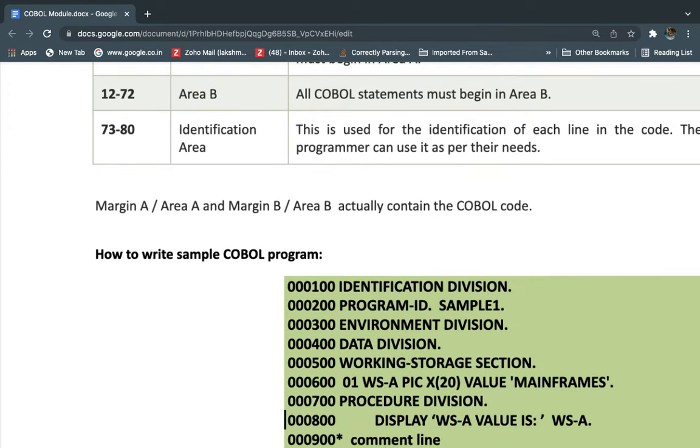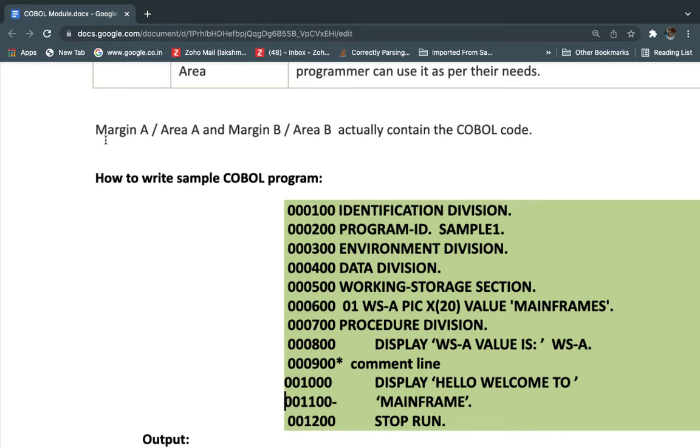For example, I wrote one sample program. This is the sample COBOL program. I told you we have columns 1 to 80. Here columns 1 to 6 hold the sequence number; for example, this is the first, second, third, fourth, like that, I provided the sequence numbers.